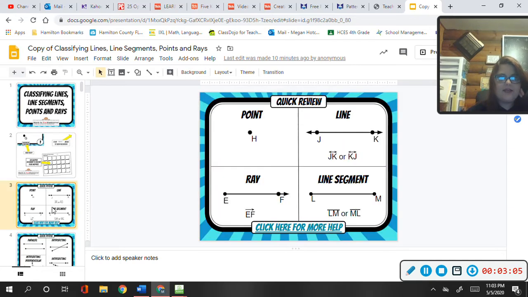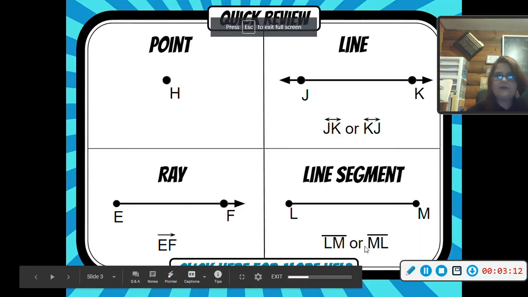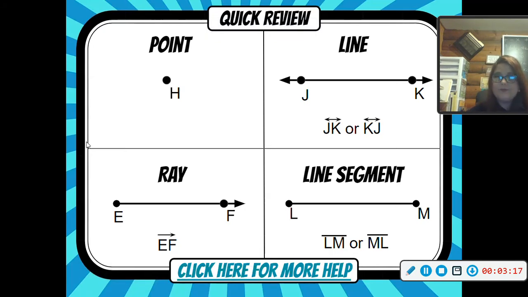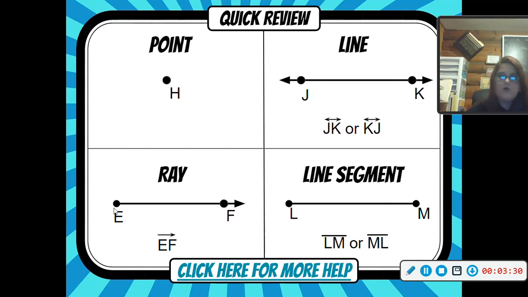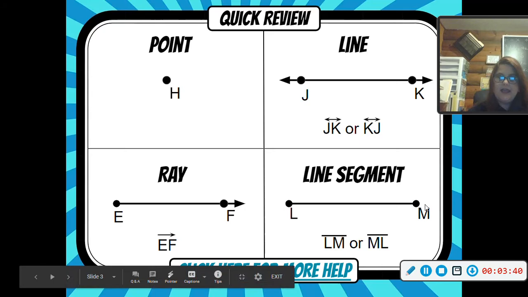So let's start at the beginning. Here we go. If you have not done the vocabulary, this is a good opportunity, or if you want to draw some examples. We have a point, which is an exact location in space. We have a line. We know it's a line because it has arrows going from either side. We have a ray, which has a starting point but then goes on forever in one direction. And then we have a line segment that has a starting point and an ending point.